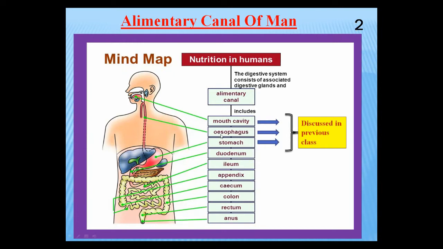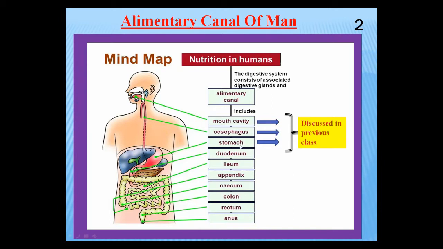We have discussed the function of the esophagus as well as the pharynx in digestion, and the complete structure of the stomach, as well as the mechanical and chemical digestion of food in the stomach. When the food moves from the oral cavity, it was in the form of bolus. When it was in the stomach, after the action of HCl and the enzyme pepsin, it converted into chyme, into the fluid, paste-like form.